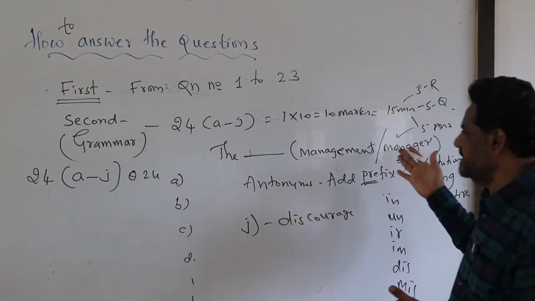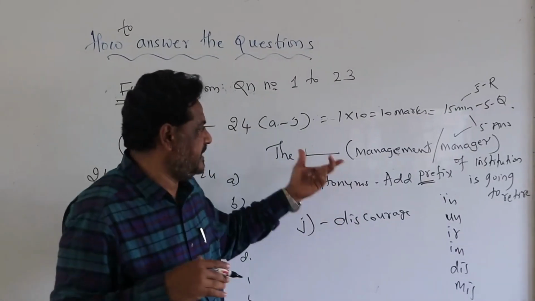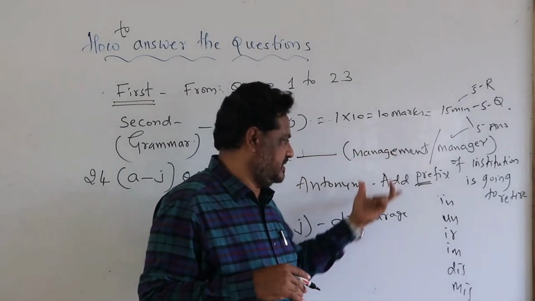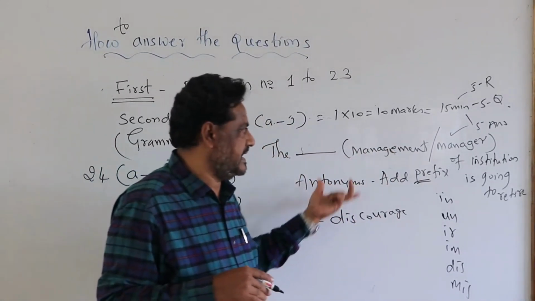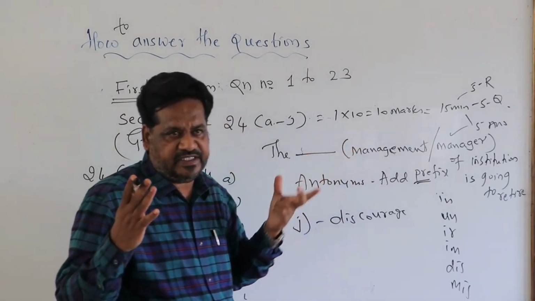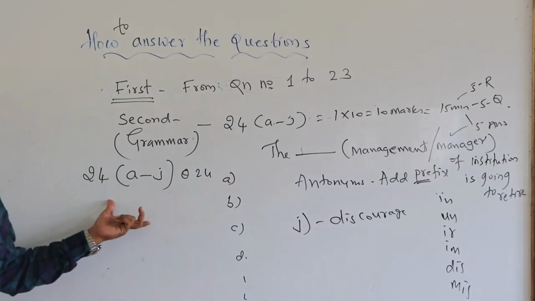So you have to use the ones that cover the noun forms of the word. You have to choose the right word. You may get 2 questions on grammar like this. It is very easy to select the right word if you read the passage very carefully. That's how you have to answer the passage, question number 24, A to J.